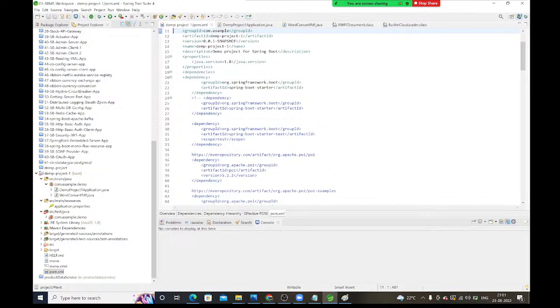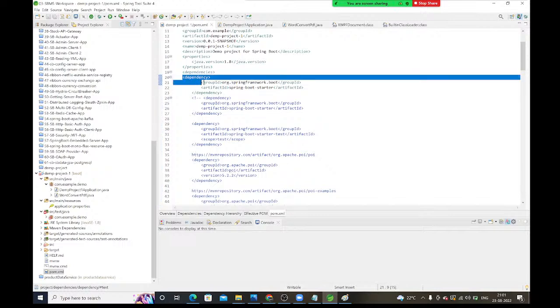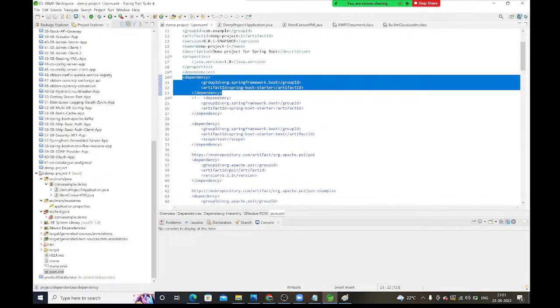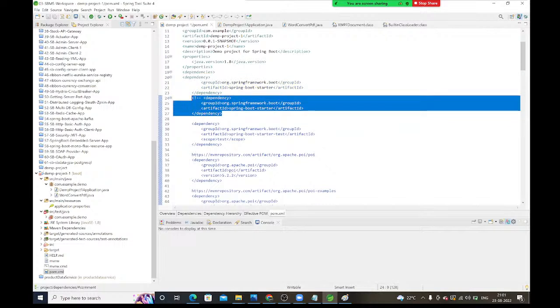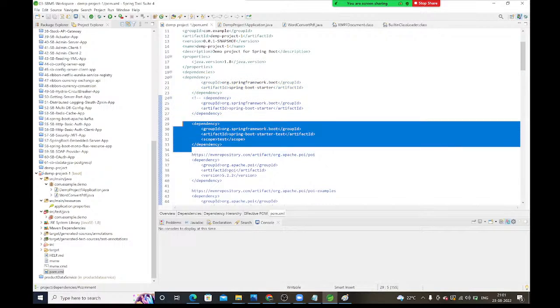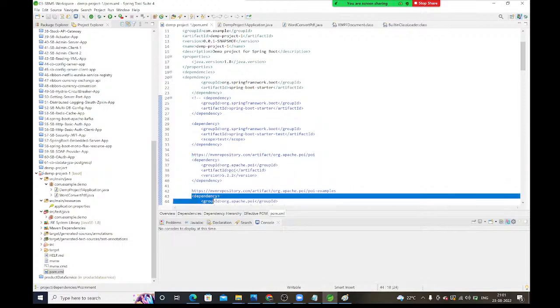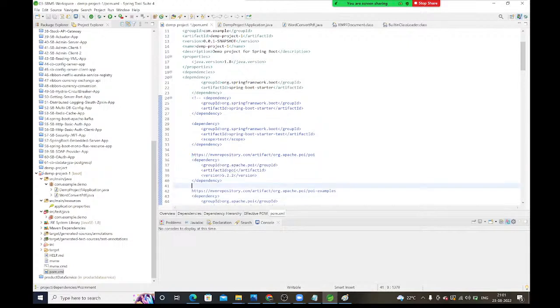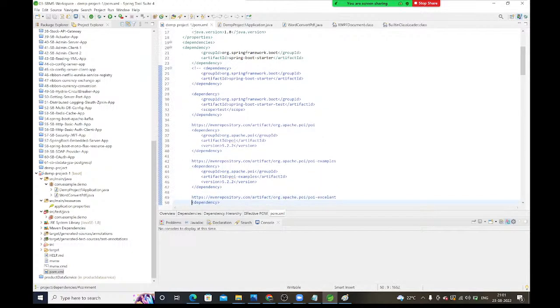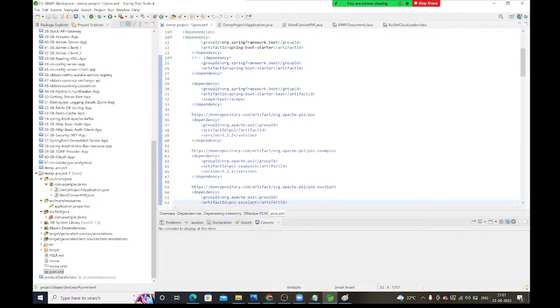See guys, we have the dependencies tag. Inside this dependencies tag, we have dependency. See, this is one dependency, this is the second dependency, this is the third, the fourth, the fifth, like that. Multiple dependencies we can configure inside the pom.xml. Whatever you configure inside the pom.xml, all the dependencies will be downloaded by Maven automatically.